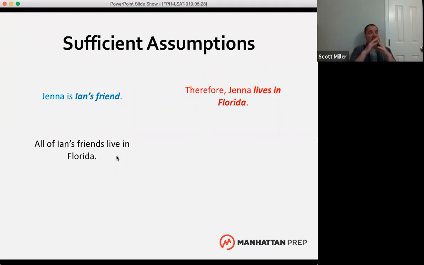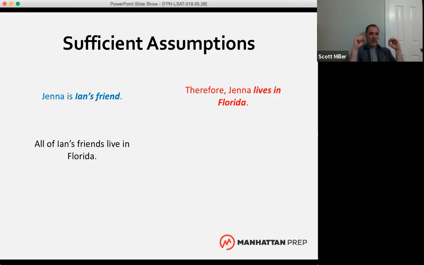So in this case, like in that last argument we were looking at, we were talking about how, in a necessary assumption question, the answer choice can bring in new information, right? Just because an answer choice in a necessary assumption question brings in new information, it's not necessarily a bad thing. But in a sufficient assumption question, we're not looking for new information.